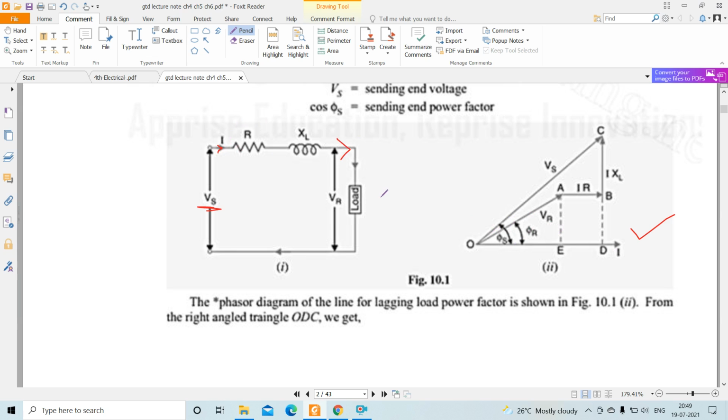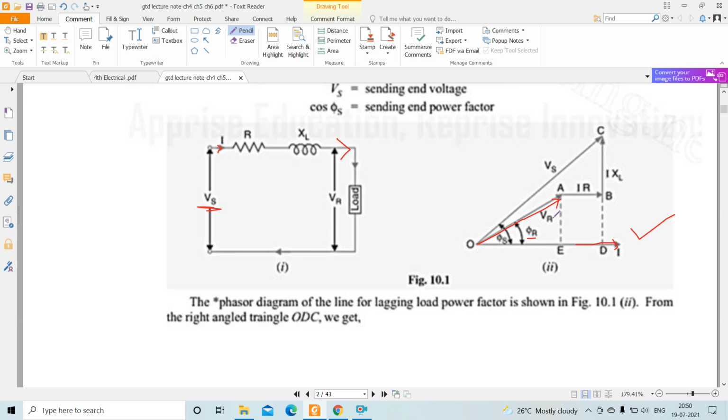If the receiving end power factor is cos phi r, then this current lags the voltage VR by an angle phi r. This is the VR line drawn over here, this is the angle phi r, and this is the I reference line. Here I lags the voltage by an angle phi r. Consider the right angle triangle ODC.